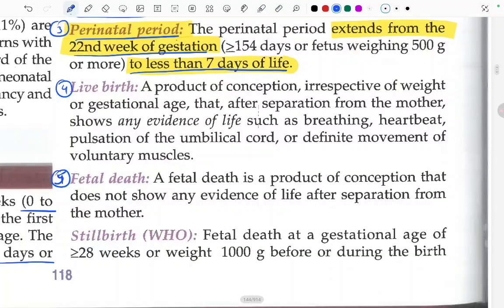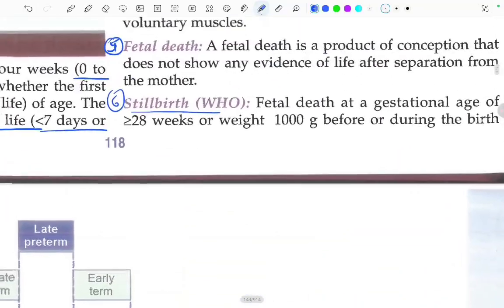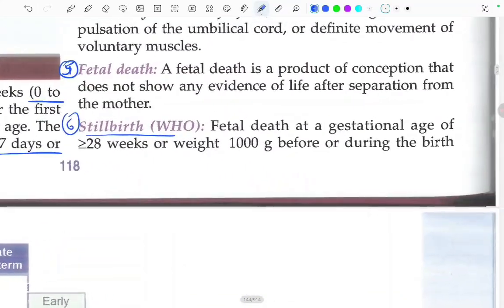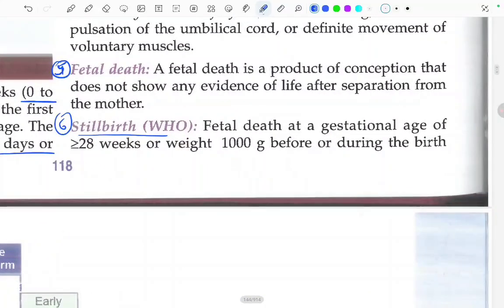A fetal death is a product of conception that does not show any evidence of life after separation from the mother. Sixth one is the stillbirth. A fetal death at a gestational age of more than 28 weeks or weight 1000 gram before or during the childbirth is termed as the stillbirth. The definition of stillbirth is also important.